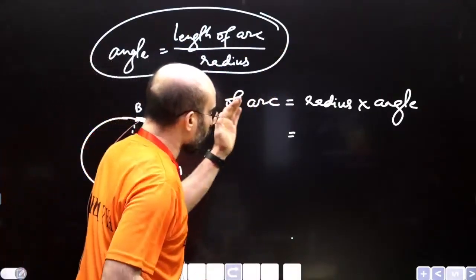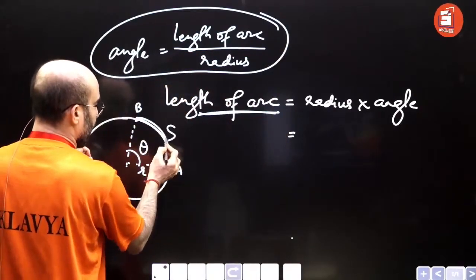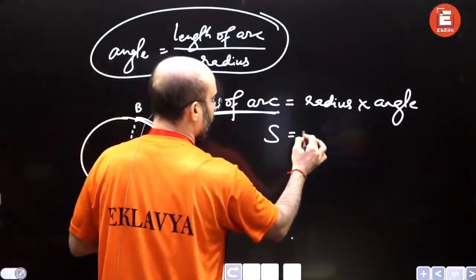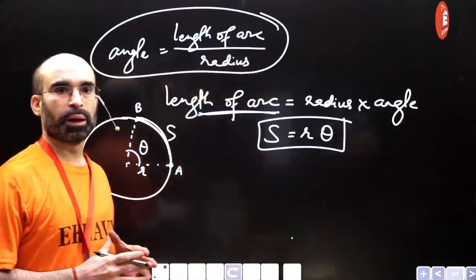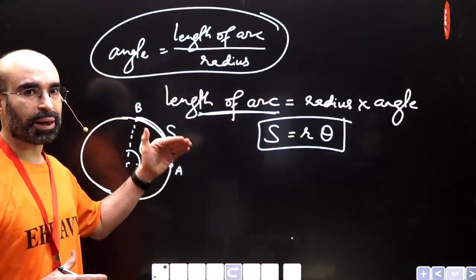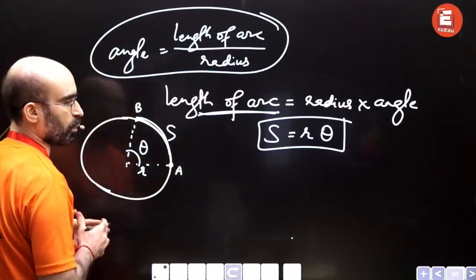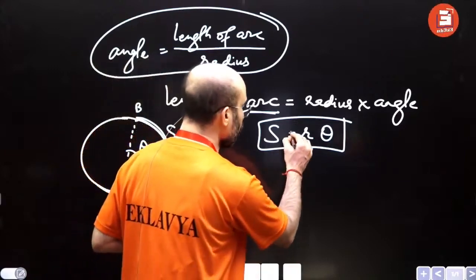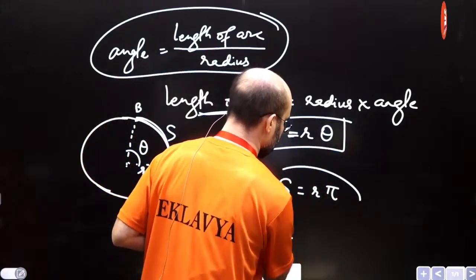So considering this length of arc, that is AB, this S can be considered as R into theta, right? R into theta. When the person completes half, the semicircular path, we can simply write S equals R into pi.